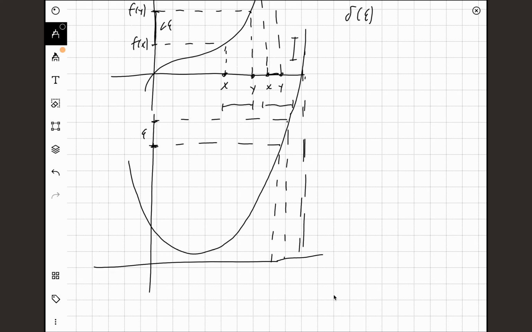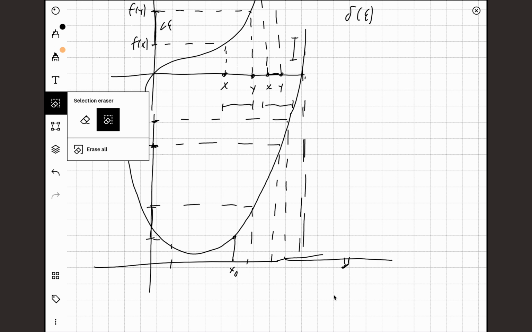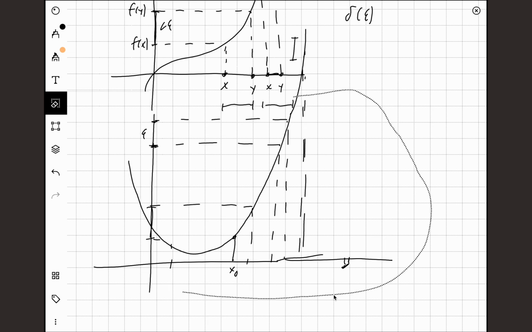So I can't pick a delta that holds for every single epsilon. If I pick x0, then for whatever epsilon I pick, I can easily get a delta domain, and this delta domain will hold around x0. But I can't pick a delta that holds for every epsilon, because eventually, when the function gets infinitely steep, my delta will have to go to 0. I hope that makes sense.